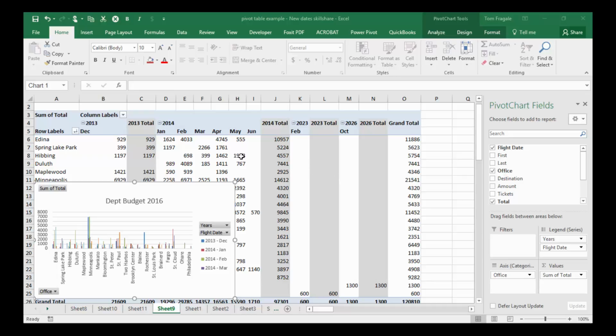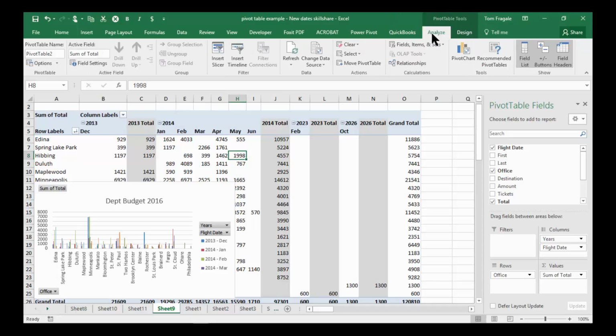I'm going to go ahead and click on one of the numbers on the pivot table. Now I'm going to keep the chart here that we made in the previous lesson because I want to show you that the slicer and the timeline will change the chart as well. I'll pick on one number on the pivot table, and then I'll pick on the Analyze menu up top. Analyze. And over here I'll say Insert Slicer.